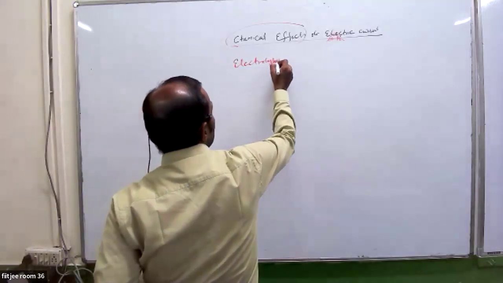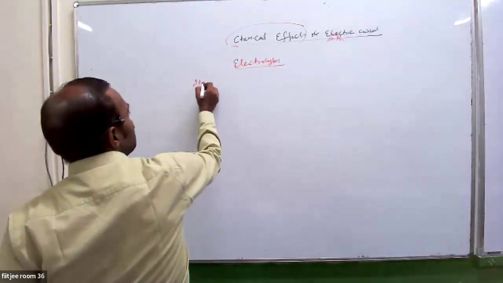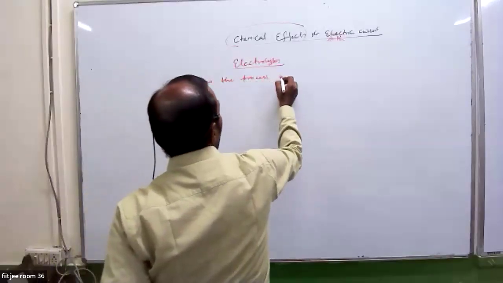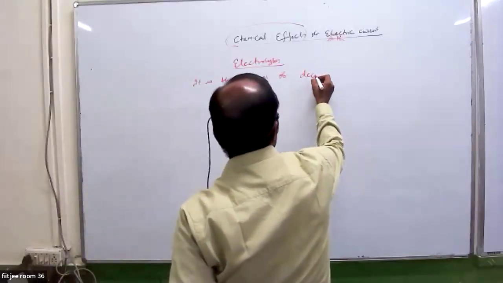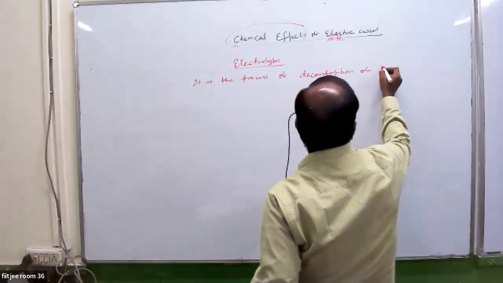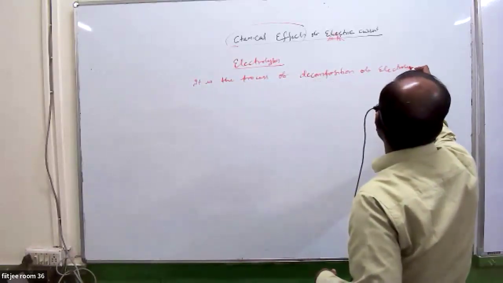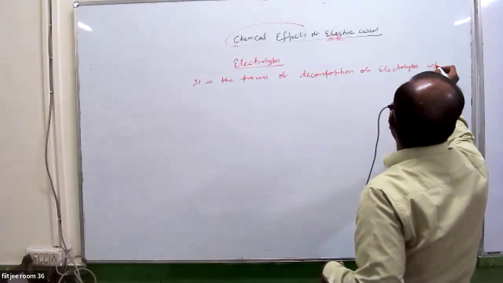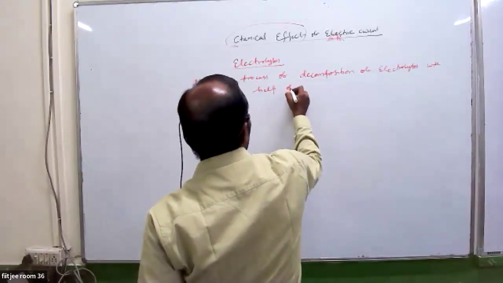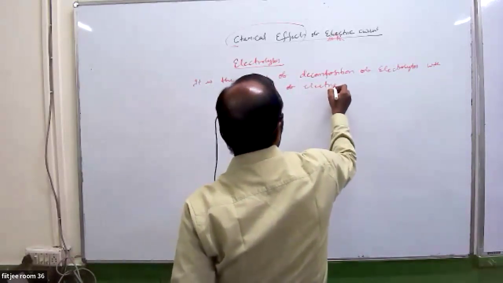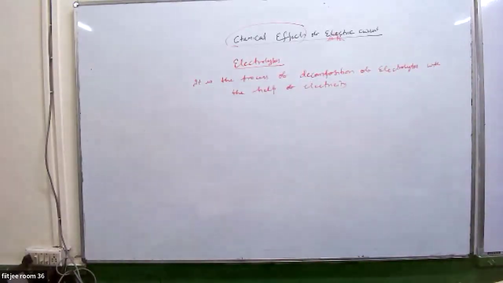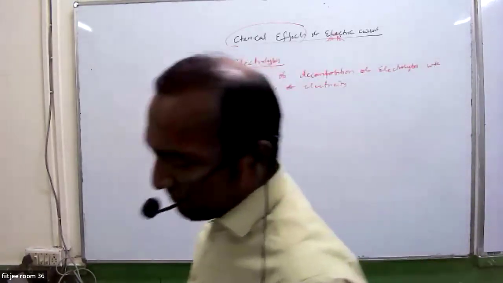So you guys are saying electrolysis is a process. It is the process of decomposition of electrolytes with the help of electricity.